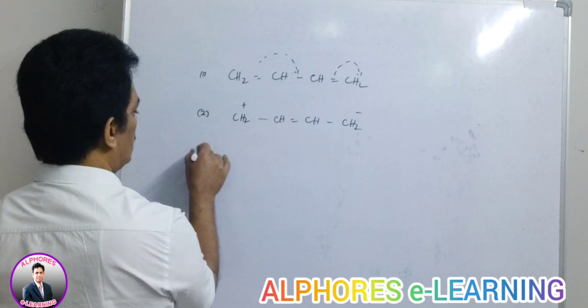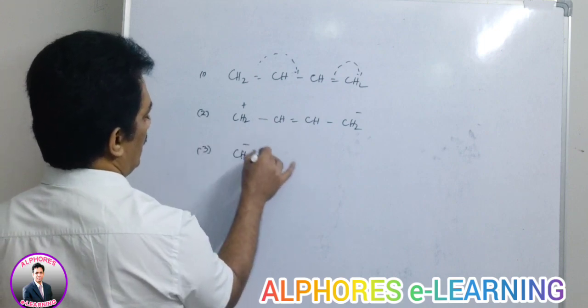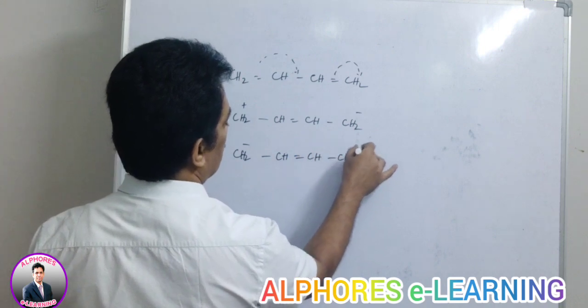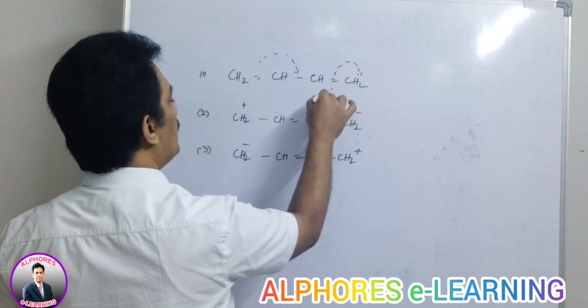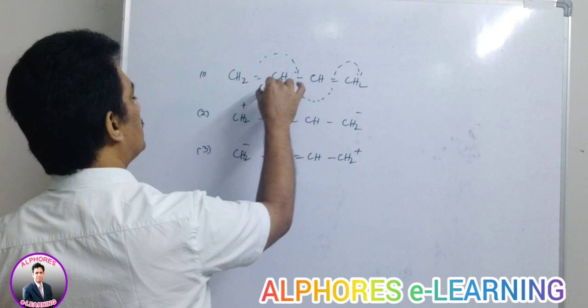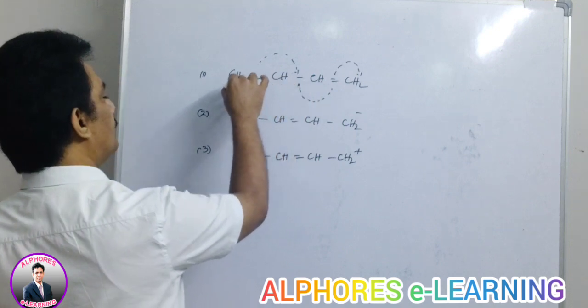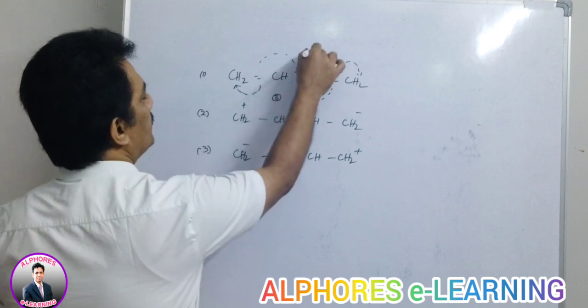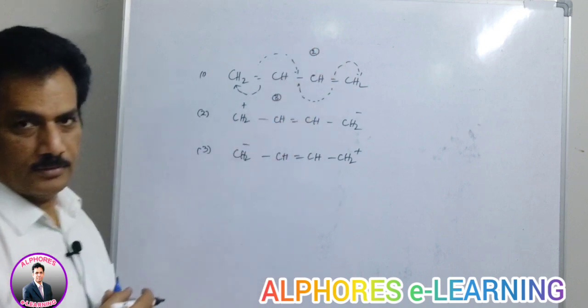And the third one is CH2 minus, CH double bond CH2 plus, when the bond is shifted like this. It is the third structure happening, it is the second structure happening, is it not?